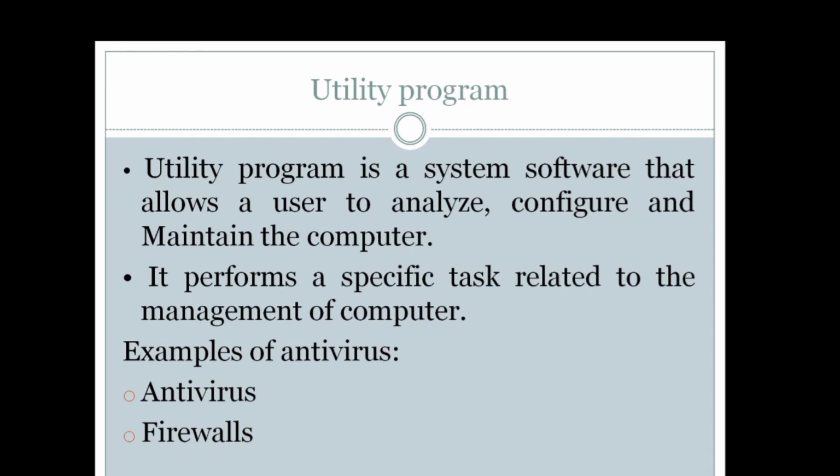So what is a utility program? Utility is just like our daily need. A utility program is also a kind of system software that allows the user to analyze, configure, and maintain the computer system. When we are talking about the maintenance of our computer system, then we will use the utility program. It performs a specific task related to the management of the computer system. Basically utility programs are responsible for managing the computer system. Some examples of utility programs are antiviruses and firewalls.